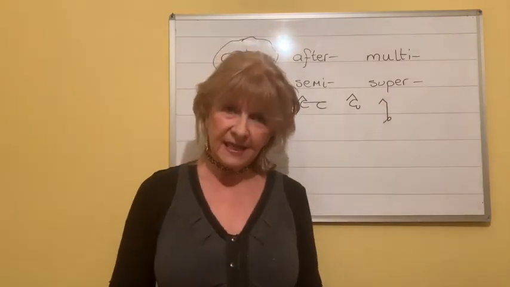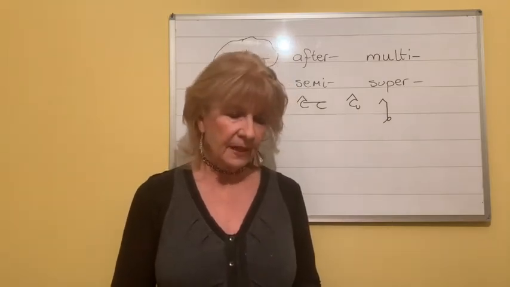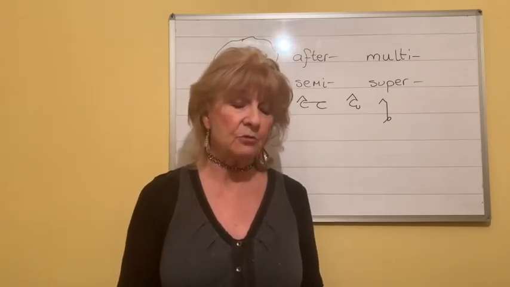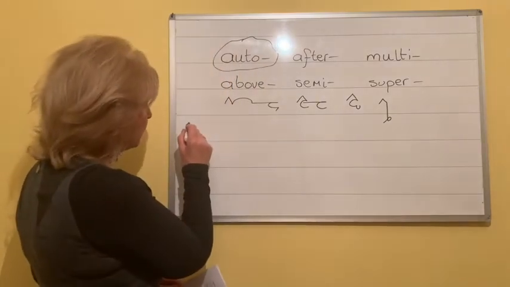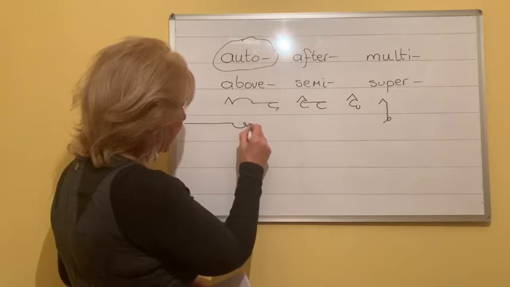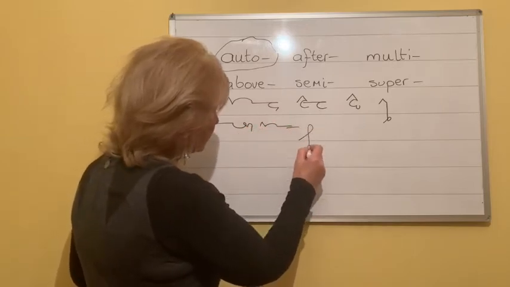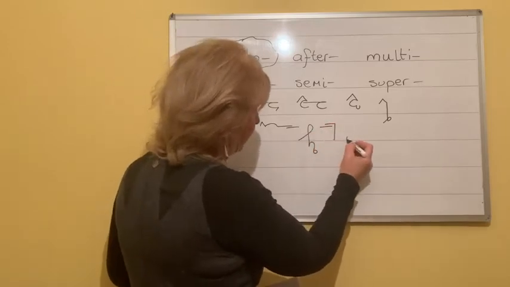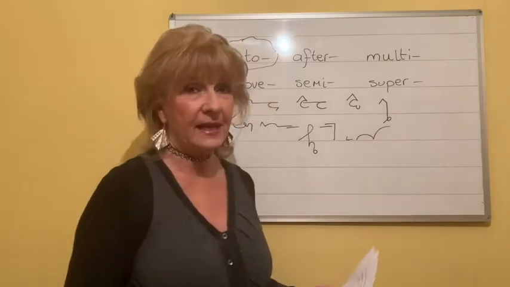Now I'm going to do some sentences that employ those words. So, will you write for me, there was an automated response to the email. So I'm going to use the long T for THR. There was an automated response to the, and for email I'm going to do a full E, and then I'm going to remember that the L goes upwards after an M in mail.